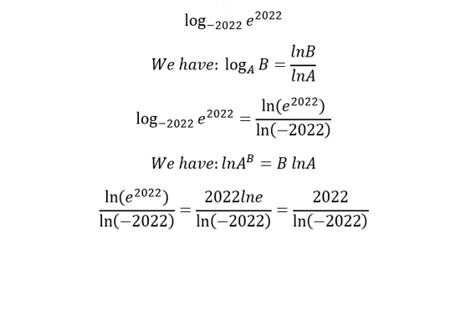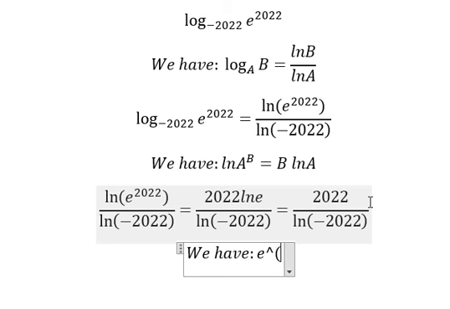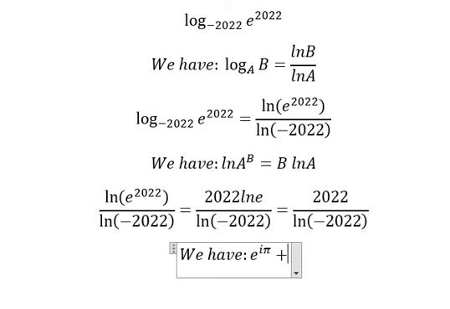Next, we have the formula in here. That should be e to the power of i pi plus 1 equals 0.